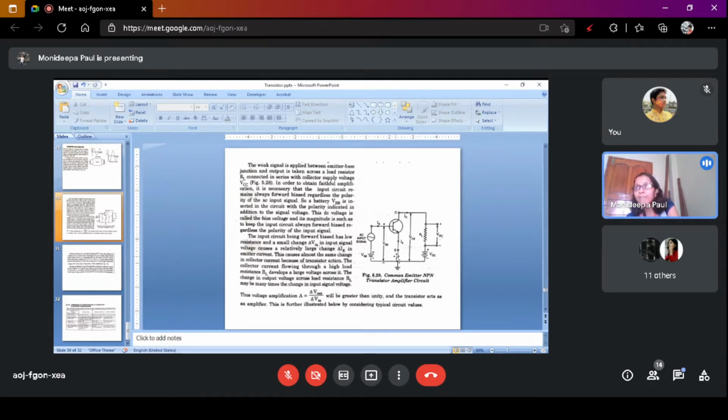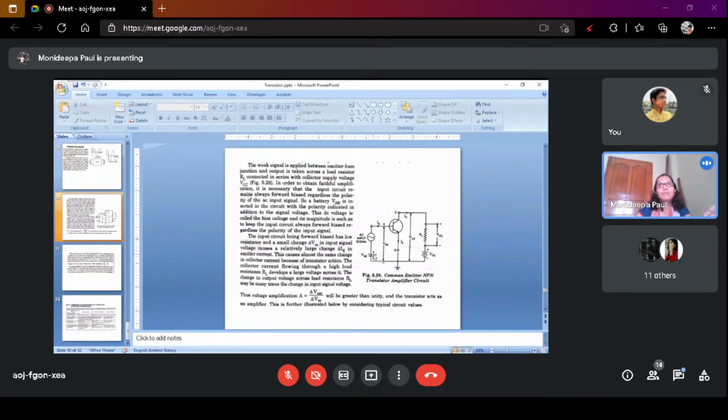So to keep the base emitter junction, the input junction, in forward bias condition, we use this bias voltage source. In order to obtain faithful amplification, it is necessary that the input circuit remains always forward biased regardless of the polarity of the input signal. Whether the input signal polarity is positive or negative, VBE should be in forward bias condition. So we apply the bias voltage.